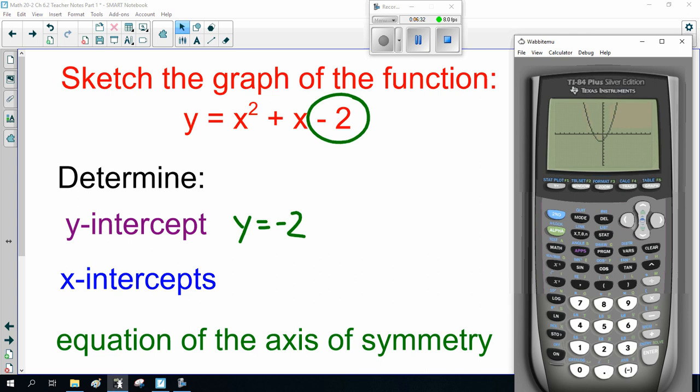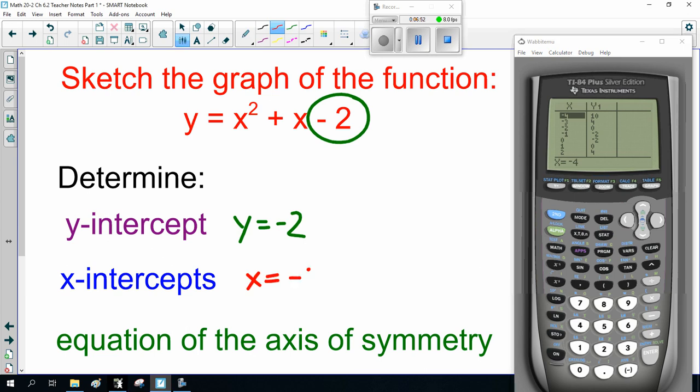Now, there we go. And that definitely crosses the y-axis at -2. Now, where on the x-axis? Well, we can look at the table of values. That's where y equals 0. Oh, we got 2 points right here. X-intercept, x equals -2 and +1. Now, we read that off the data table.